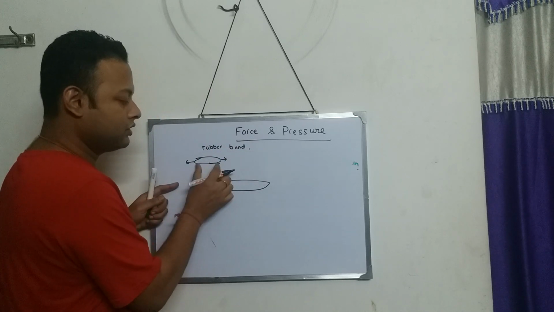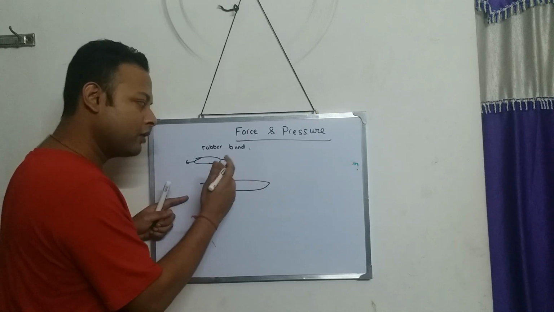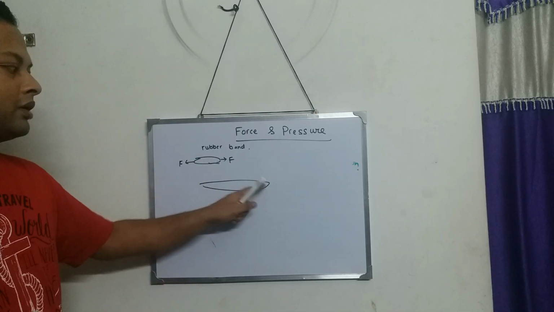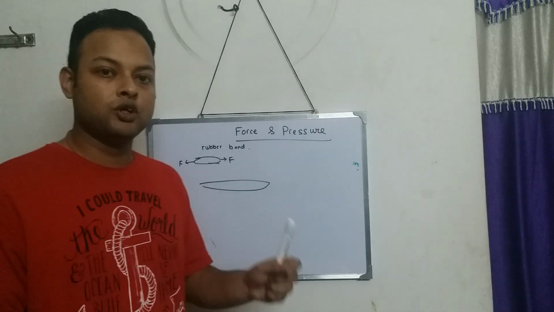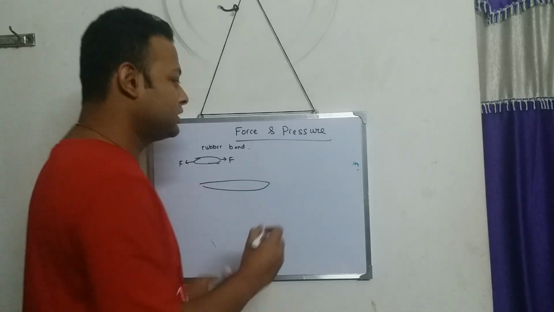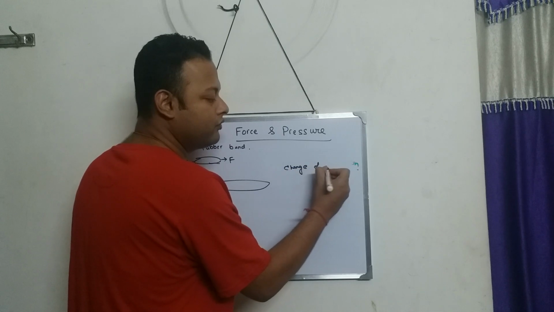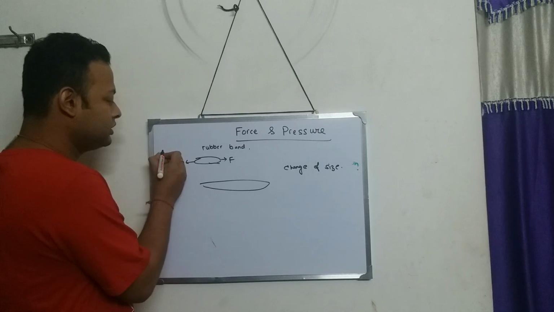From this size it can become this size. How does it become that? When we apply force to it. The rubber band changes from this size to this size. That means there is a change of size. So this is the third thing.